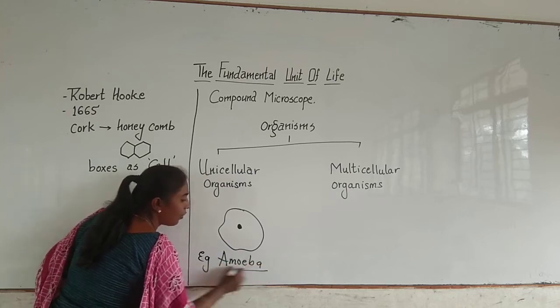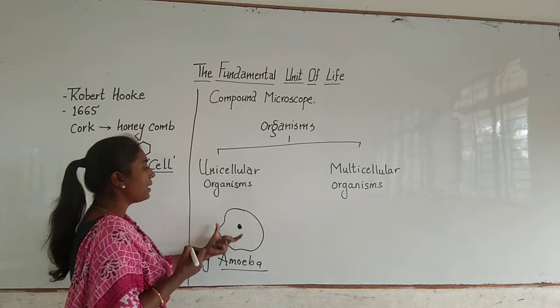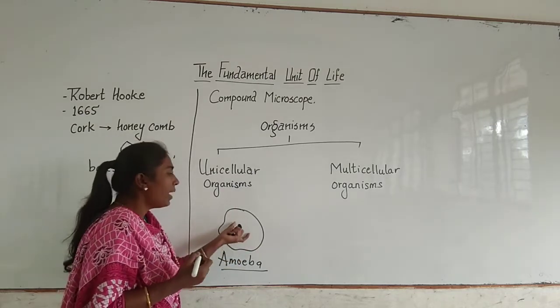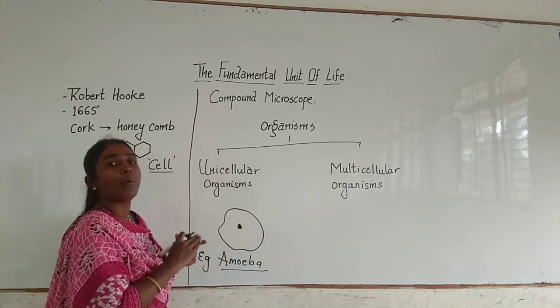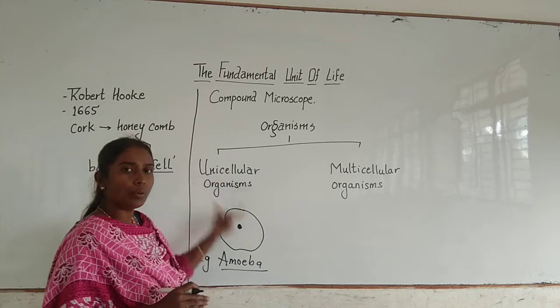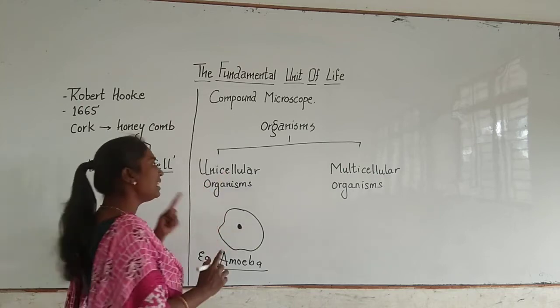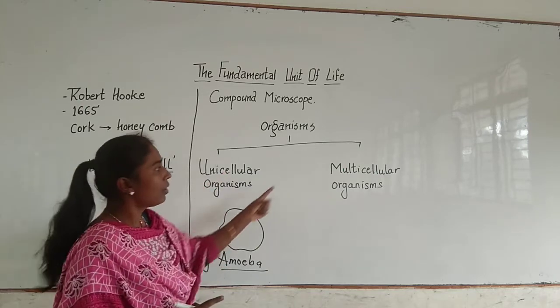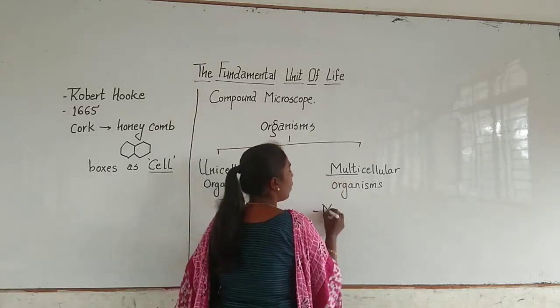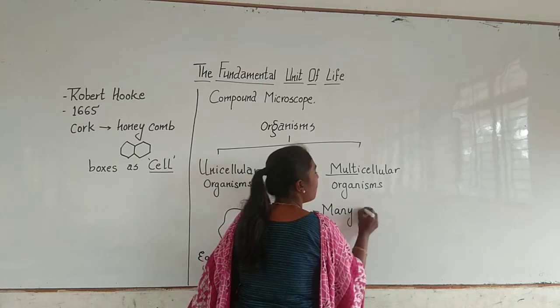You all are familiar from your lower classes. What is amoeba? Amoeba is nothing but a single celled organism in which one single cell is going to perform all the activities, right? So, unicellular organisms are those organisms in which a single cell performs all the functions. When you move to multicellular, the word multi itself says that the organism is made up of many cells.